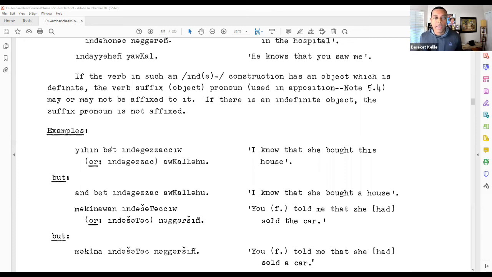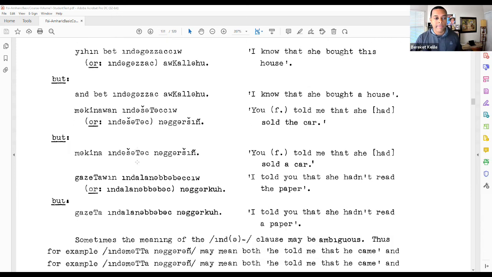And here, even with beit, that's also being modified. It's not just the house, but this house. And so the definite suffix goes back to the modifier. So yihin beit is the object. Indagazachu is the relative construction with the verb suffix pronoun. Indagazach, the same relative construction, just without the verb suffix pronoun. And the other examples show the same thing.